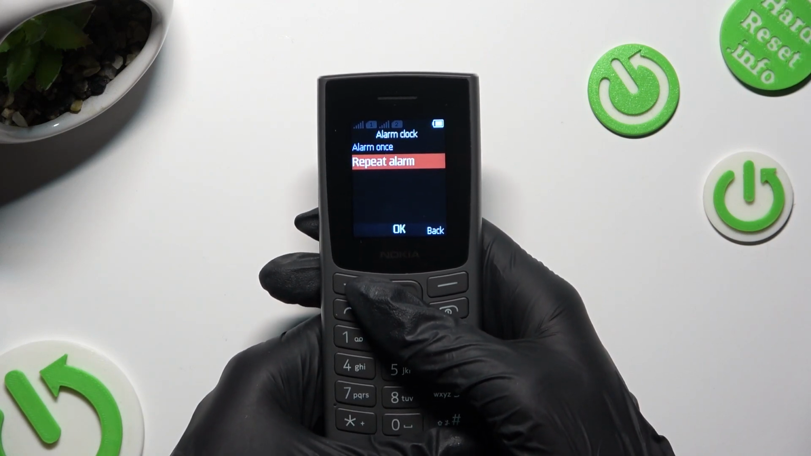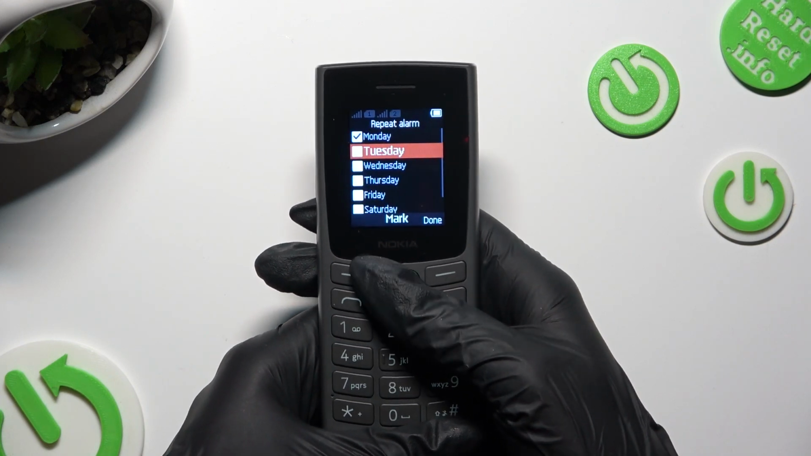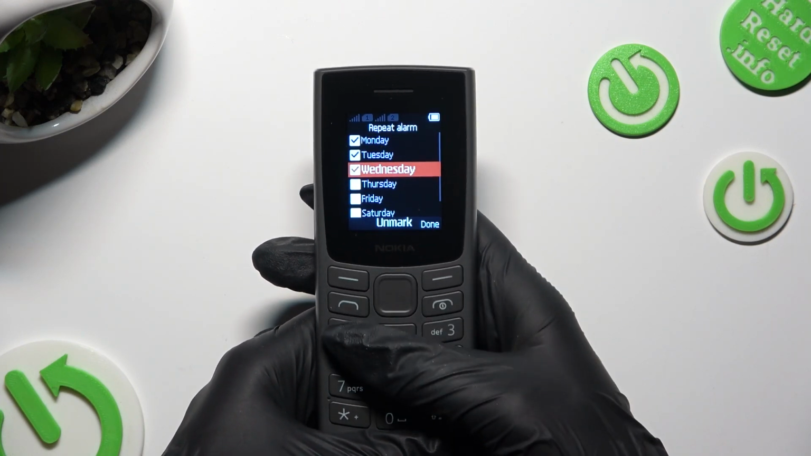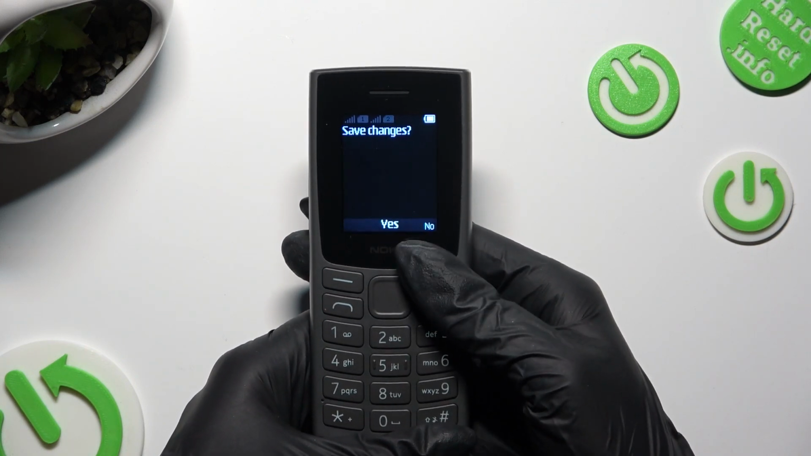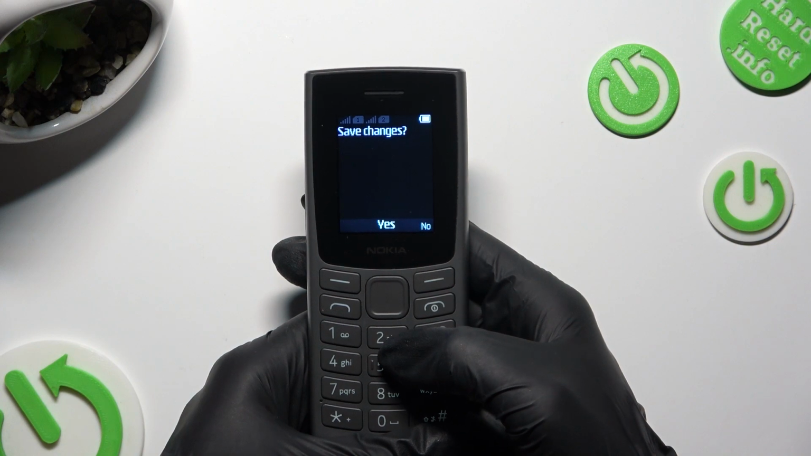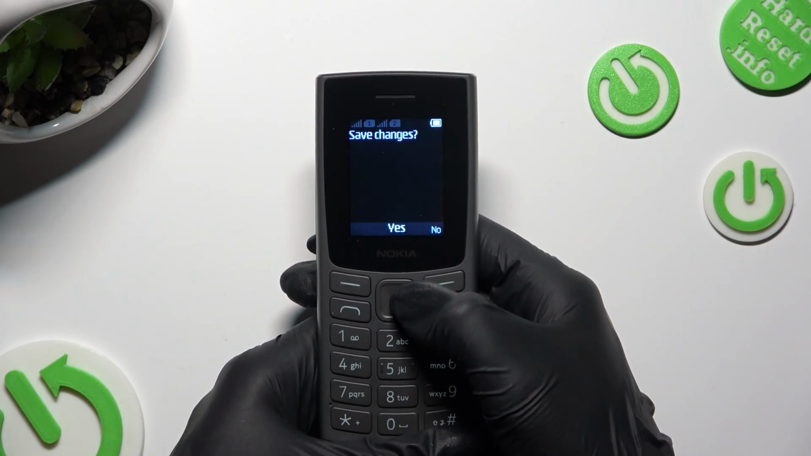So when I click on Repeat Alarm, I can pick days of the week. When you finish, click on Done. Then save your changes by picking Yes.